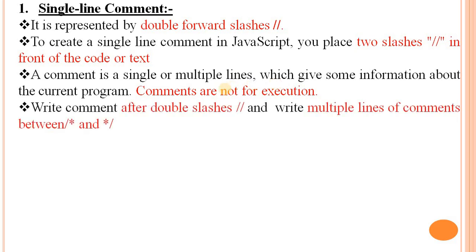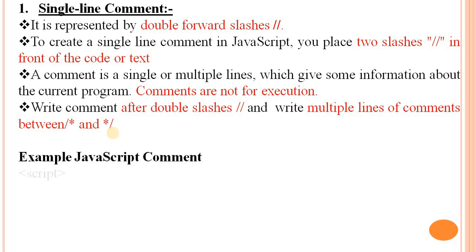Write single line comments after double forward slashes, and write multi-line comments between a forward slash with asterisk and an asterisk with forward slash. That is the start and that is the end.